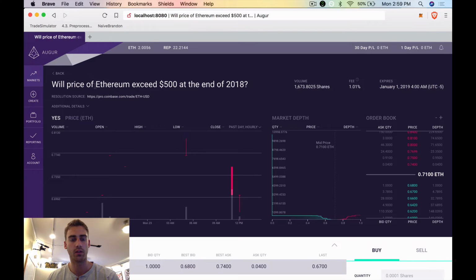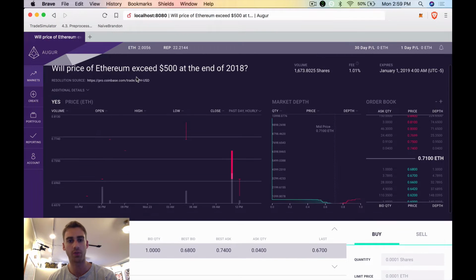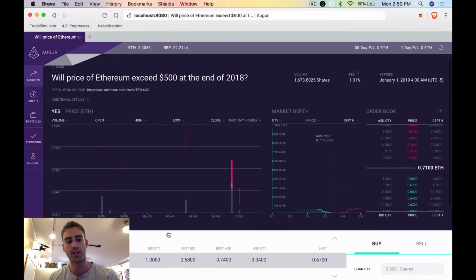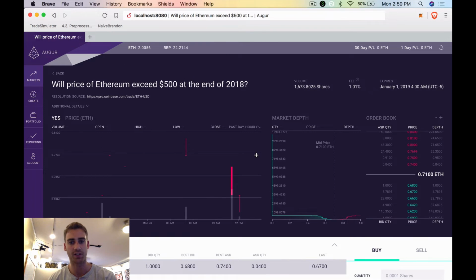So if I, for instance, think that the price of Ether will be above 500 at the end of 2018, I would want to buy shares in this market. So let's say 2018 comes and goes and the price is above 500, for every share that I own, I get 1 Ether in return. The market right now is giving a 67% probability that this will happen. And I think that's a good buy. I think that the price of Ether will be above 500 at the end of 2018.